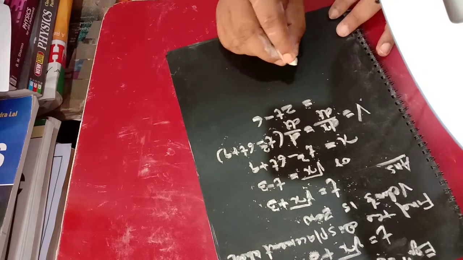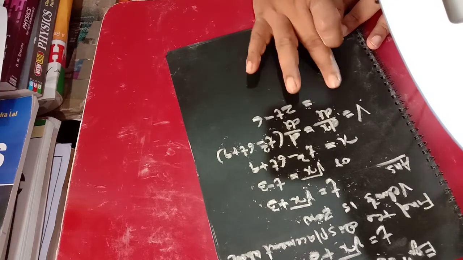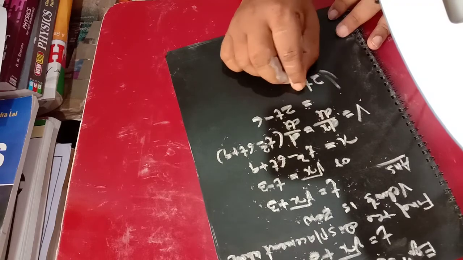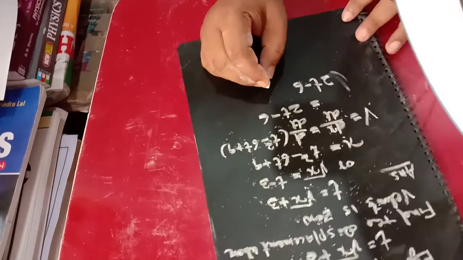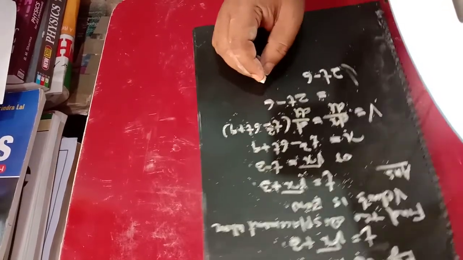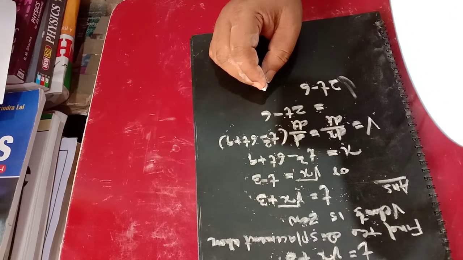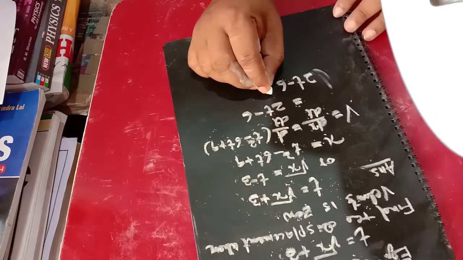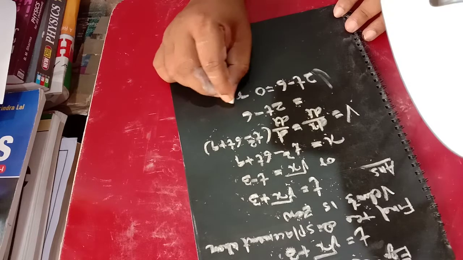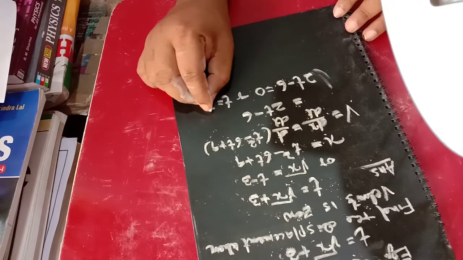The second part of the question: velocity v equal to 2t minus 6, that is equal to 0, or t equal to 3 seconds.